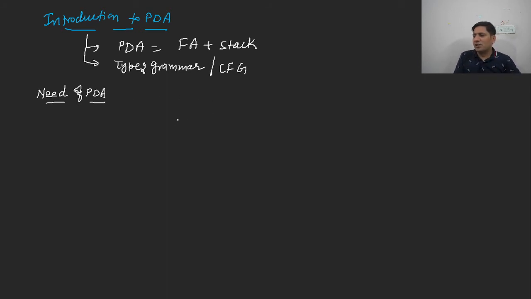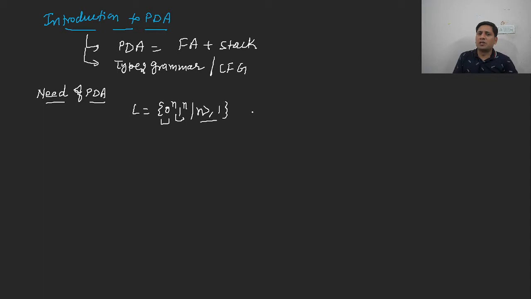And what are those languages? Suppose you have L = {0^n 1^n}, where n is greater than or equal to 1. This language generates all the strings having an equal number of 0s and 1s. Suppose n is infinite; how will the number of zeros be remembered? To remember each zero, in the case of finite automata, we need one state. So if n is infinite, we need infinitely many states.